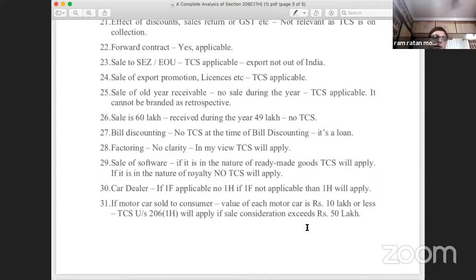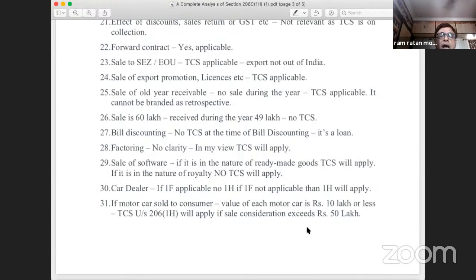Right? Now, what will happen after 1H comes into force? 1H is applicable only after the consideration exceeds 50 lakhs. Now, 1H is applicable even to B2B and B2C also. Now, consider a case where the TCS has already been collected under 1G, then 1H will not apply. But consider a case that there is a Maruti car, the value of which is say 5 lakhs of rupees, and no TCS is collected under 1G because the value of each car is less than 10 lakhs.